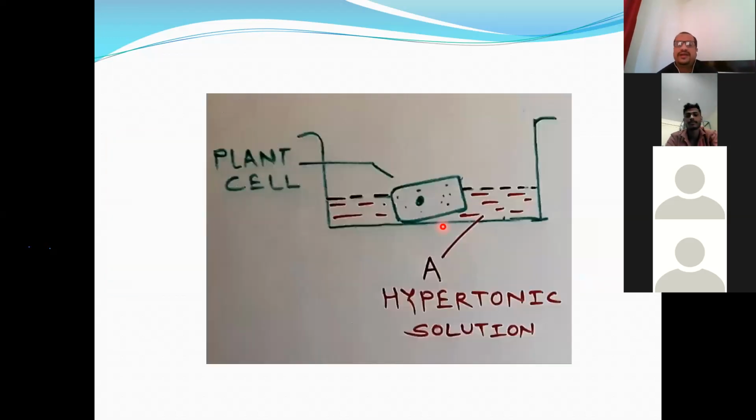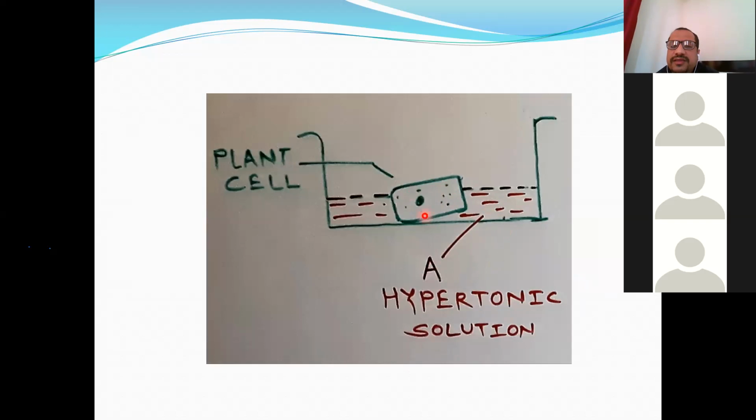So what will happen? Let us see. Suppose the living plant cell is kept in an outer hypertonic solution, say a sugar solution or salt solution whose concentration is more than the concentration of the cell solution. Here there is cell solution, so here is the inner solution, here is the outer solution, and these two solutions are separated by the plasma membrane, which acts as a semi-permeable membrane.